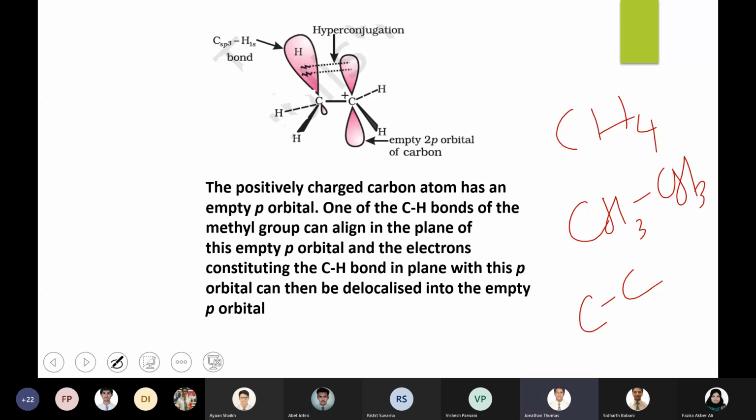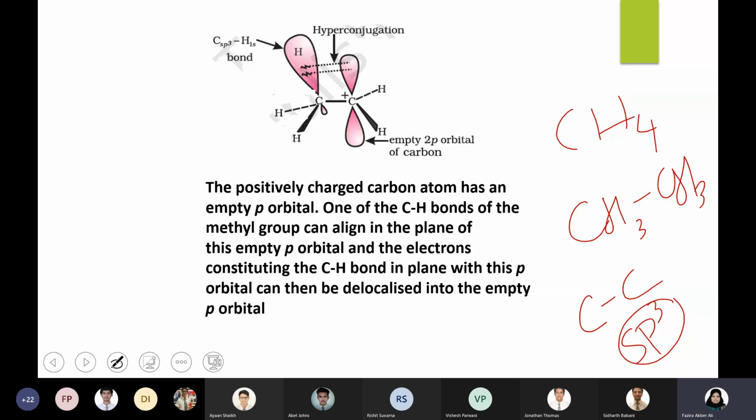Ma'am, sp3. When carbon makes a single bond, the hybridization is sp3. That means there is no empty p orbital. So in that case, you won't be able to explain it, or there is no effect. Hyperconjugation effect is possible because for hyperconjugation, there should be a minimum of one p orbital present next to a CH carbon, that is, next to a methyl group or an alkyl group.